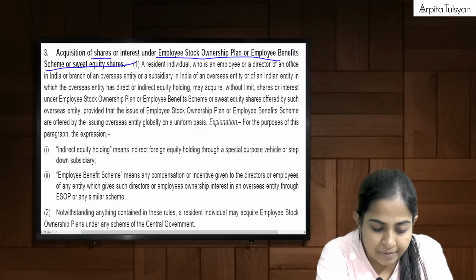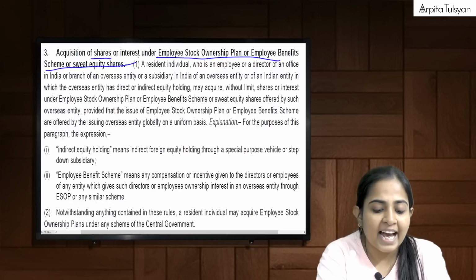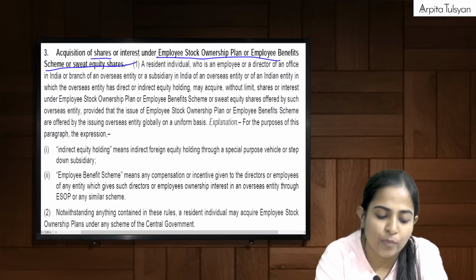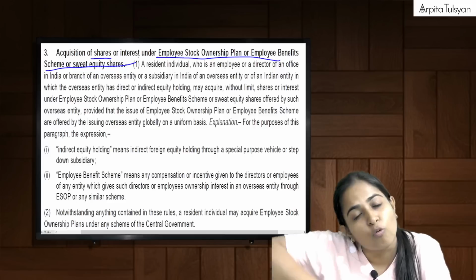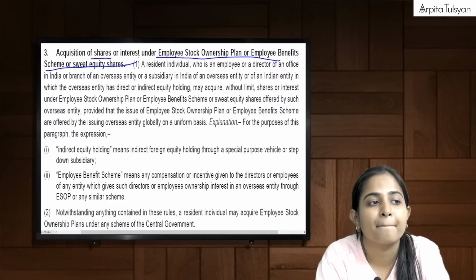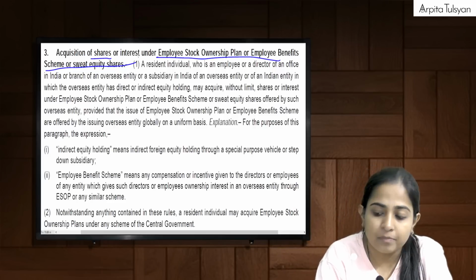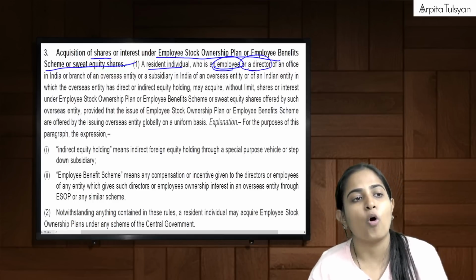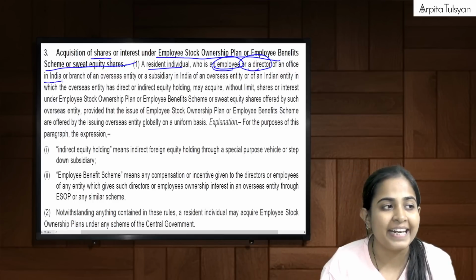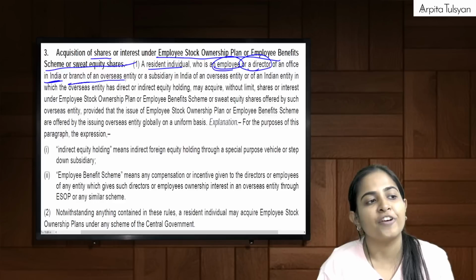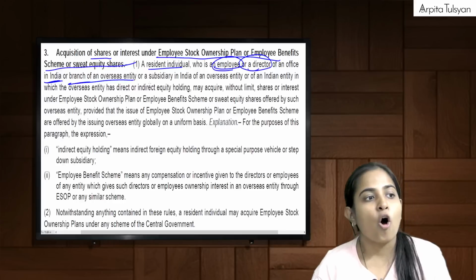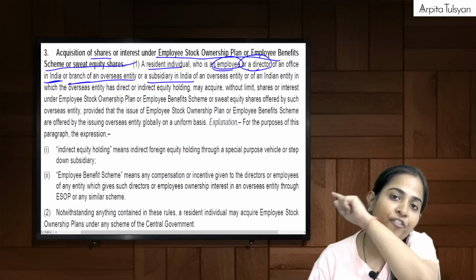Can I acquire shares or interest under the ESOP or sweat equity shares offered by that overseas entity? Possible? Yes. A resident individual who is an employee or director of an office in India, branch, or subsidiary in India of an overseas entity.